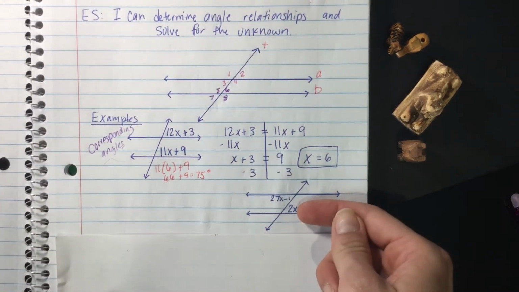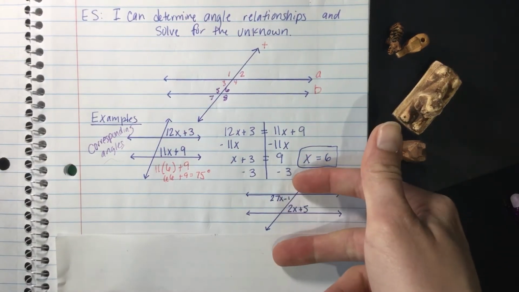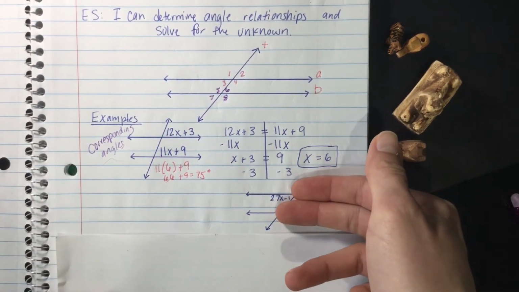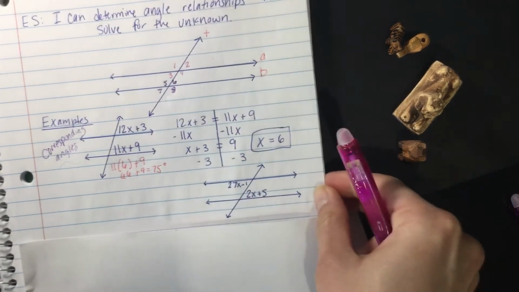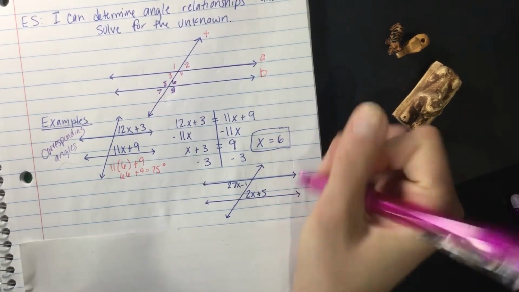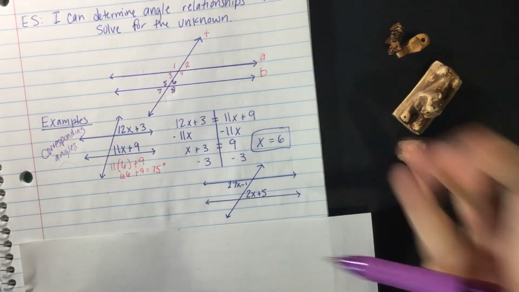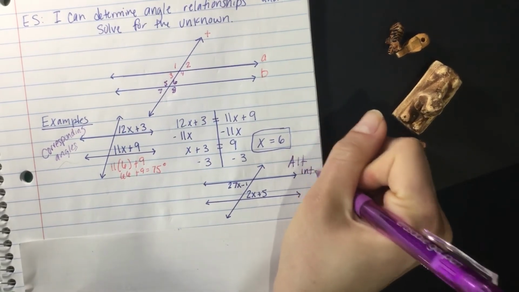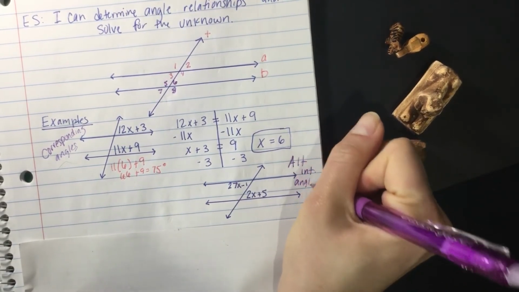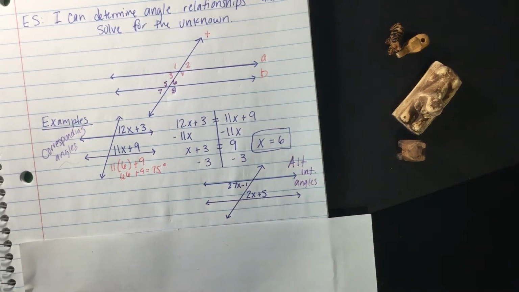Are they on the inside or are they on the outside? Right, they're on the inside. So that means they're alternate interior angles. Good job. And when they're alternate interior angles, it means that they're also congruent. So if you want to write down here, alternate interior angles to help you out, it means that they're congruent.